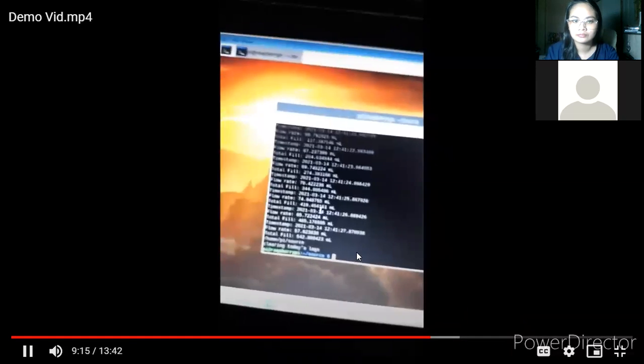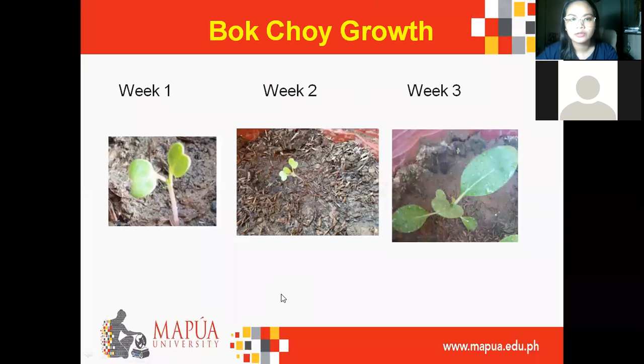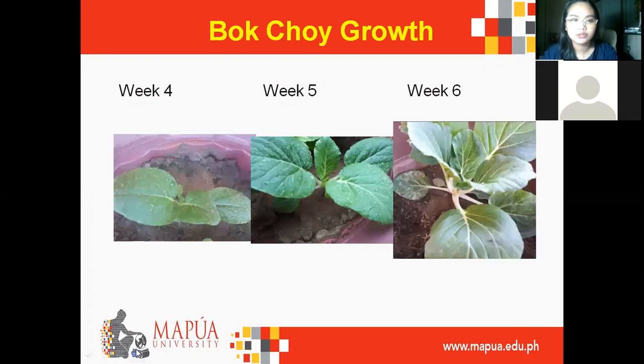We can also check here in our terminal. You can also see here the bok choy growth from week 1 to week 3, and also from week 4 to week 6.